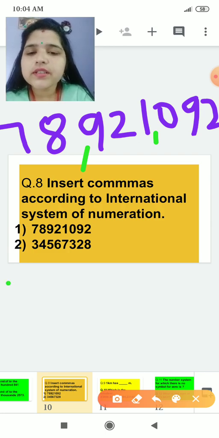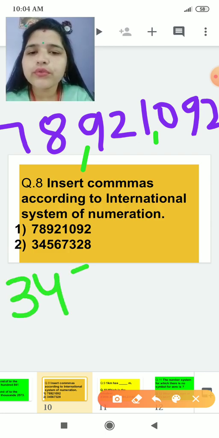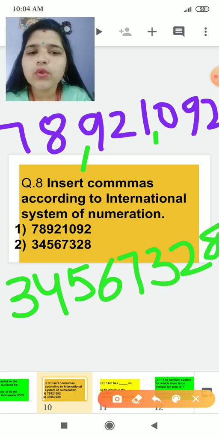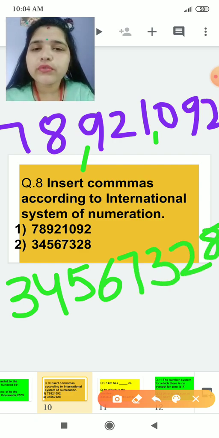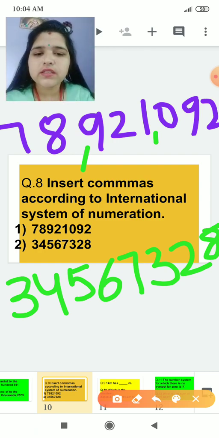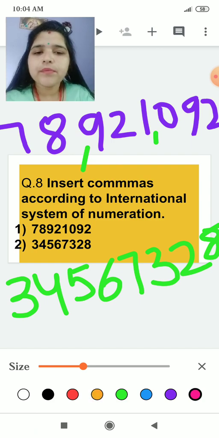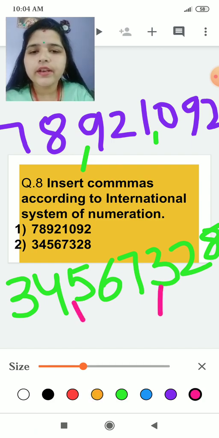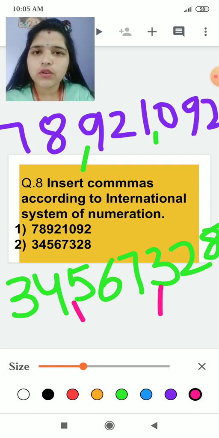Now the next is 3 4 5 6 7 3 2 8. We know in the International System of Numeration we put a comma after each three places. So the comma will come here, then here. Okay, so the answer will be this. Got it? You have to insert commas.